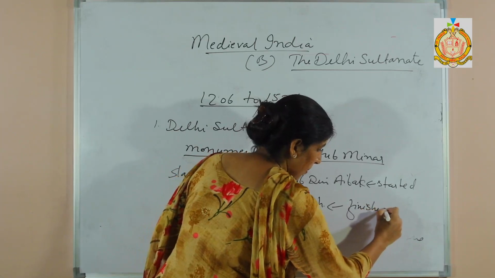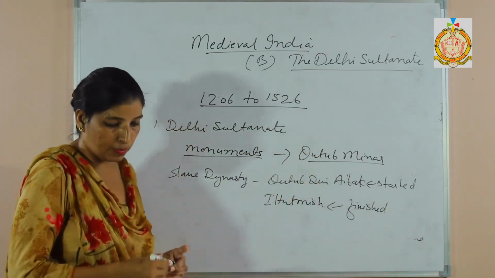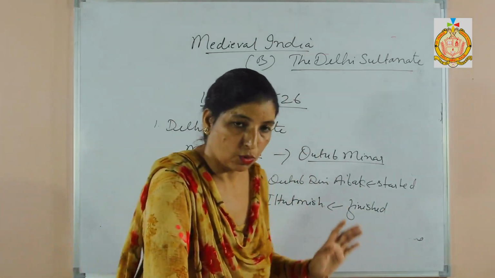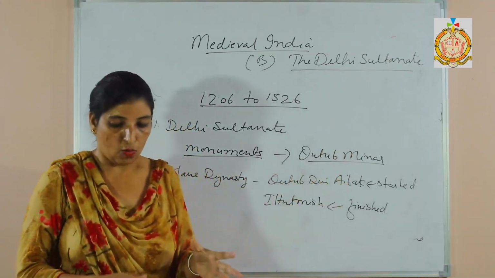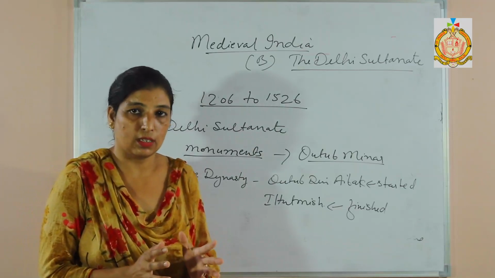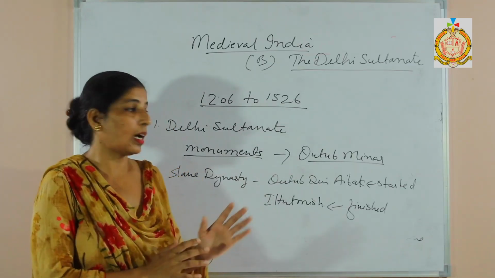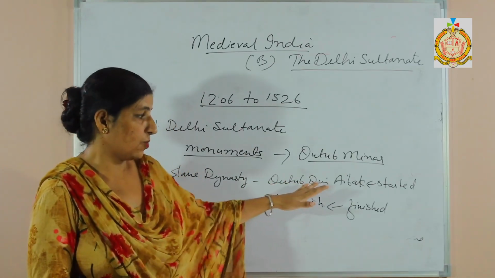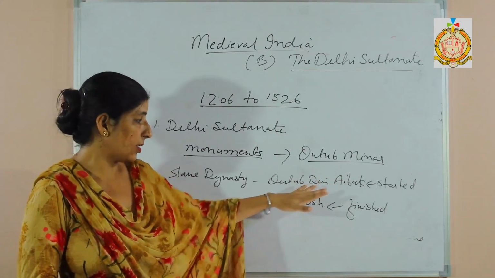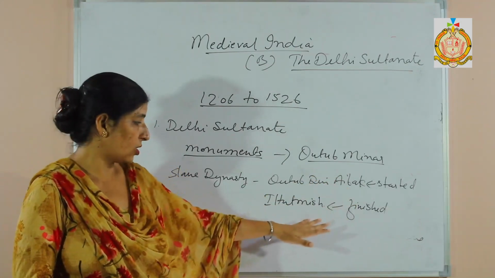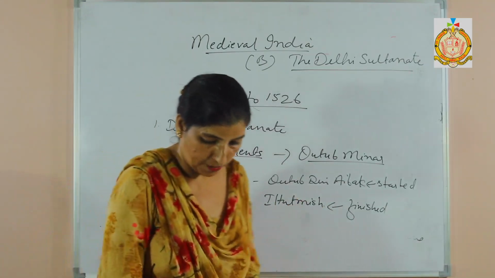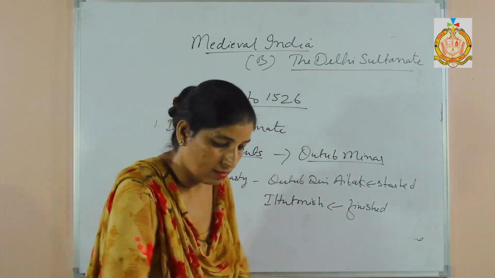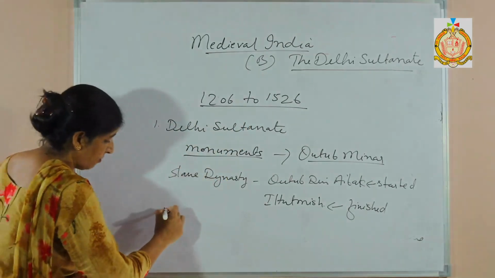So that is the main feature of Qutub Minar, that it was started by Qutbuddin Aibak, and the construction was dedicated to a Sufi saint. Which Sufi saint? Qutbuddin Bakhtiyar Kaki. So this construction was dedicated to that person. It was started by Qutbuddin Aibak, and its construction work was finished by Iltutmish. Clear? That is the main feature. Next we will learn about the different features.